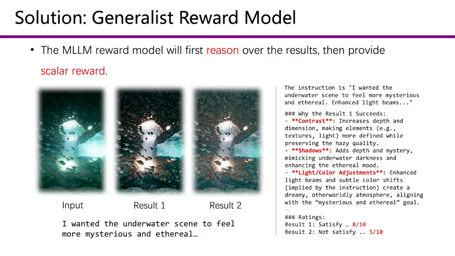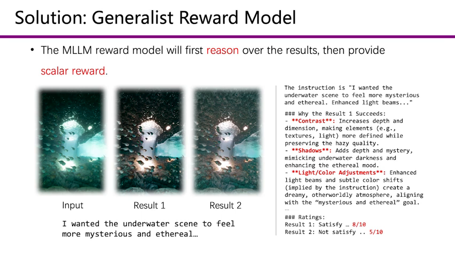Our solution is to use a generalist reward model. The reward model takes the instruction, the input image, and the edited results as input. It first reasons about the quality of the results and then gives a scalar reward. For example, if the user asks for an underwater scene to become more mysterious, the reward model can judge whether the edit improves the intended atmosphere.